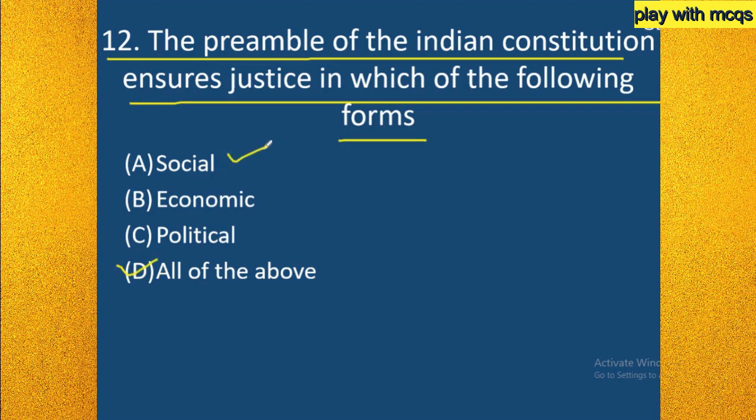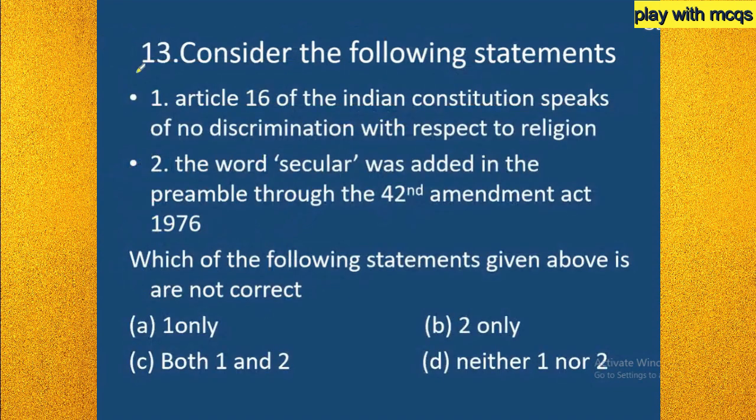So here the answer is D, that is social, economic, and political. If we look at the preamble of our constitution, it clearly states that justice has been divided into social justice, economic justice, and political justice. So option D is the right answer.